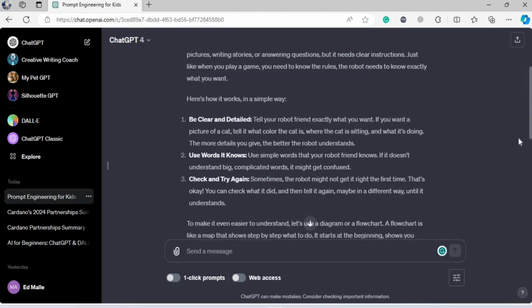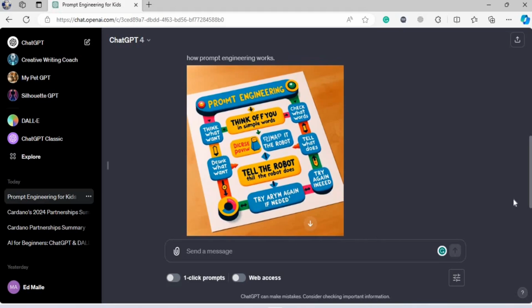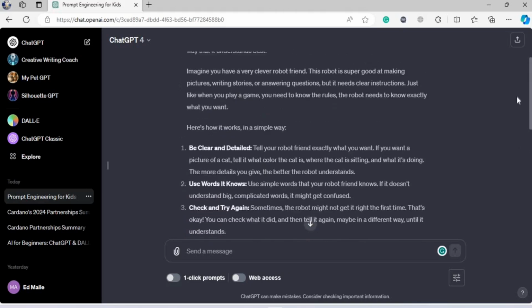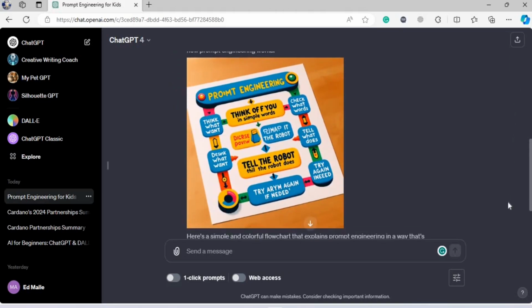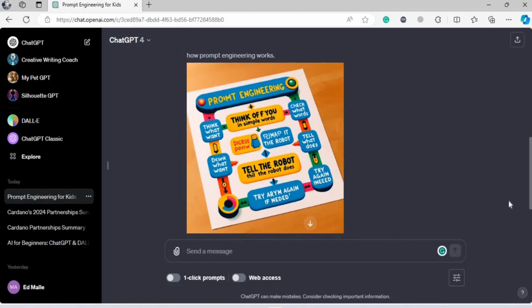So, let me give you an example. Let's assume your friend's name is Sam. If you tell Sam, hey Sam, I saw a cat. The moment you say, I saw a cat, in his head, he's going to visualize an image of a bunch of cats: ginger cat, brown cat, white cat, red cat, black cat, whatever. So that's a very generic term. In prompt engineering, we call it a very simple, straight prompt, which is the basic of prompts.